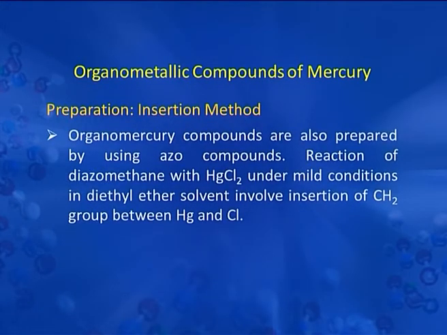The organomercury compound can also be prepared by insertion method. Organomercury compounds can be prepared using azo compounds.